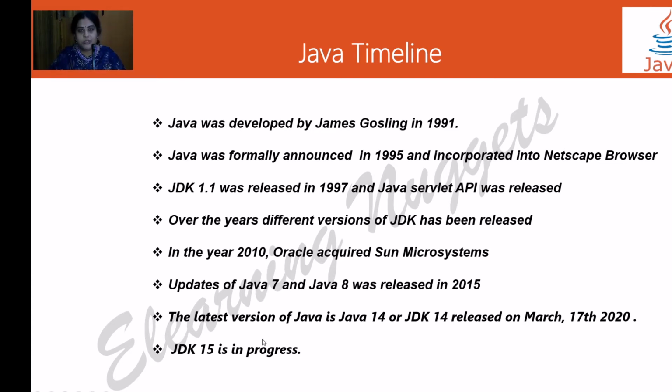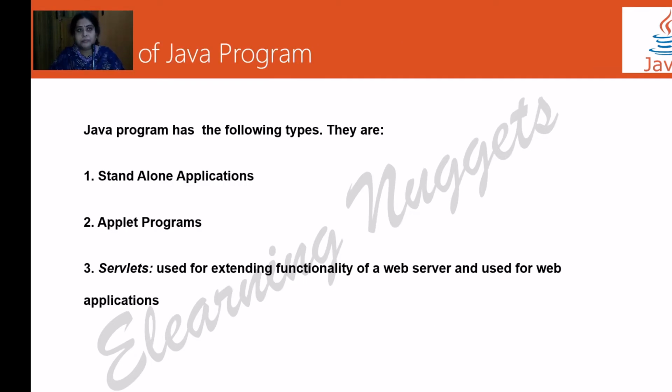In the year 2010, Java, which was earlier handled by Sun Microsystems, was taken over by Oracle. So earlier we could go to the java.sun.com website to look at the Java libraries. Now we need to go to the Oracle website to get more insight into Java. Updates of Java 7 and 8 were released and then the latest version is JDK 14. That was released in March 2020. JDK 15 is also going to be released this year.